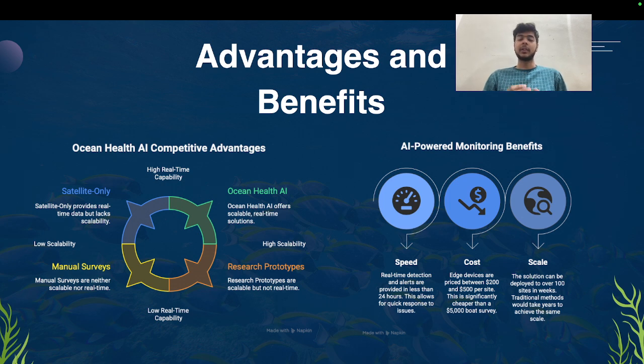The cost is obviously going to be very low, because right now they are paying about $5,000 per board survey, and now it is from $200 to $500 per site. It is going to be very low because it is just about data acquisition. We are just going to plant the sensors and get the data. We can scale and deploy to 100 sites in a week, whereas the traditional method would take years to achieve the same scale.